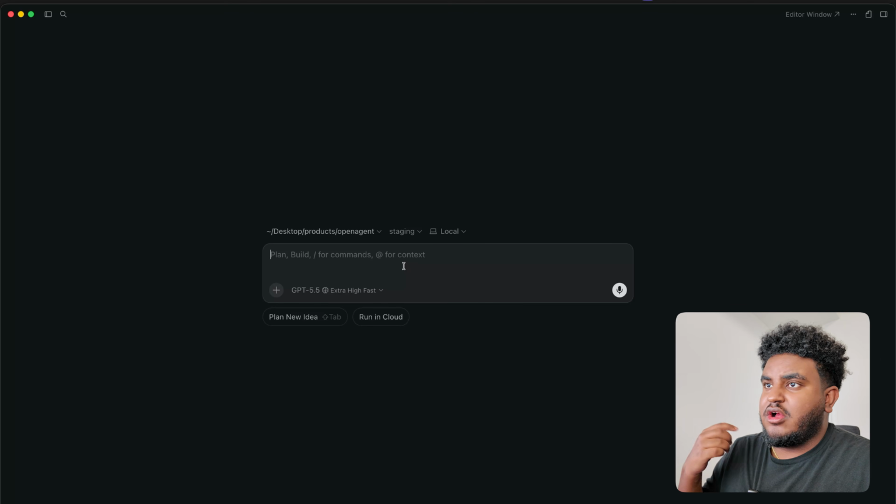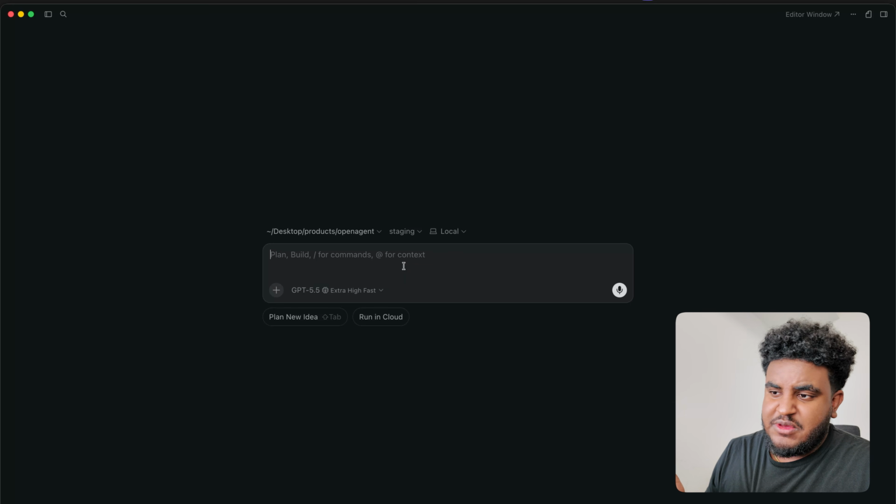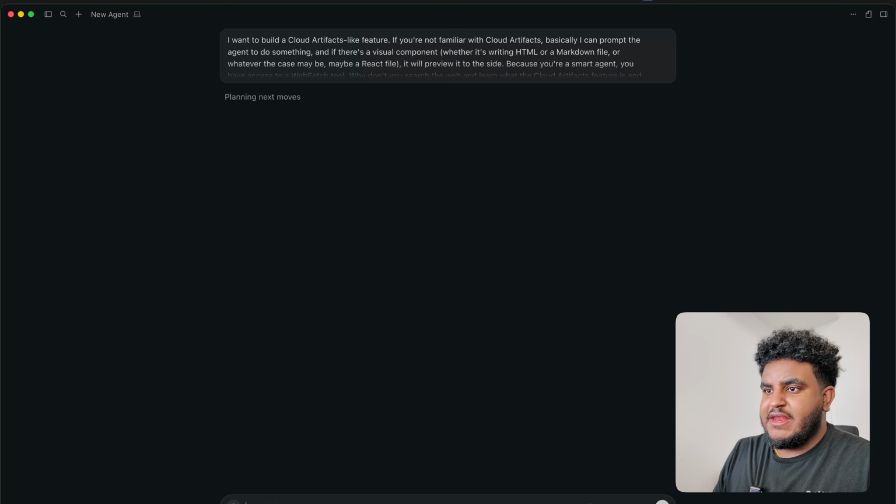I want to build a Claude artifacts-like feature. If you're not familiar with Claude artifacts, basically, I can prompt the agent to do something, and if there's a visual component, whether it's writing HTML or a markdown file or a React file, it will preview it to the side. And because you're a smart agent, you have access to a web fetch tool. Why don't you search the web and learn what the Claude Artifacts feature is and tell me about it, because this is what we're going to build. And Whisperflow processes that. We hit enter.